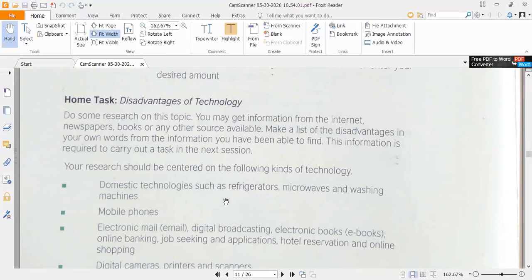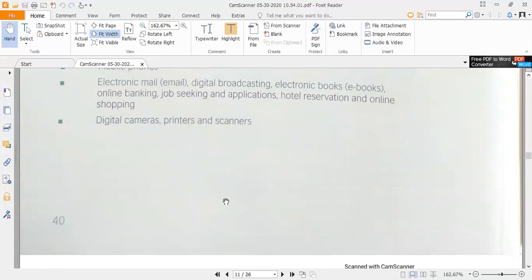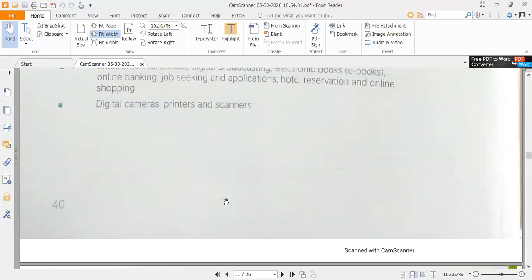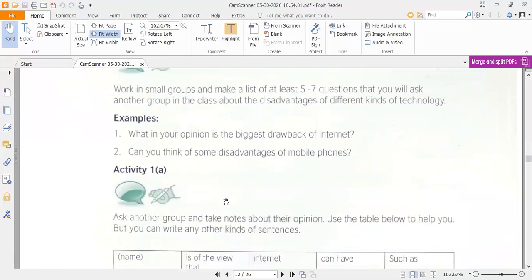If we ponder over those machines that are being used in domestic life, we can get multiple ideas about how our daily life is also damaged by these machines. Now, in Unit 3, Session 3, Survey on the Disadvantages of Technology, the disadvantages of technology are discussed here.